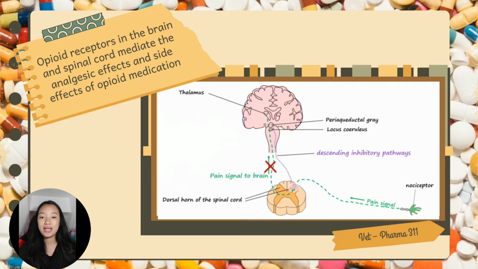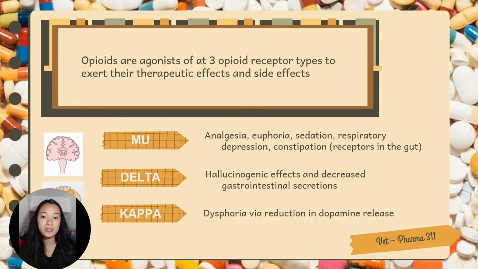Opioids act as agonists at three main receptor types to exert their actions. Mu receptors are responsible for the majority of opioid effects, including but not limited to analgesia, which is the pain-relieving effect, euphoria, sedation, respiratory depression, and increased peristalsis in the gut, leading to constipation.